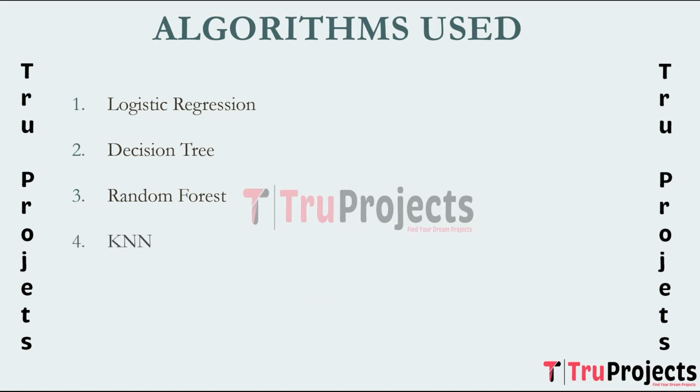KNN, which is K nearest neighbor, is a simple and effective classification algorithm that classifies an instance based on the majority class of its K nearest neighbors.